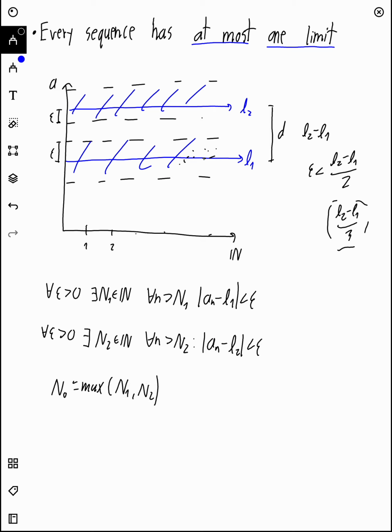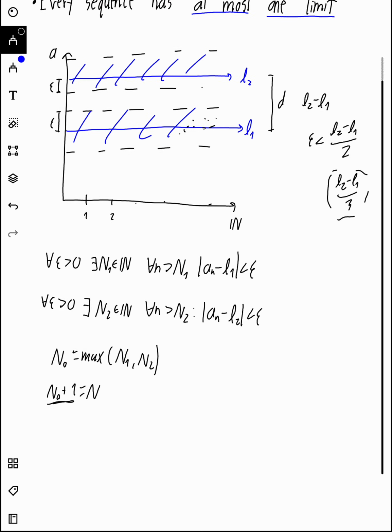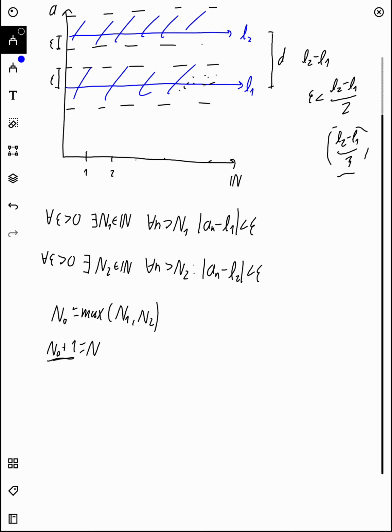So it's going to be the largest value. Then we can also choose n0 plus 1. So basically with that, we know that n0 plus 1, and we can just name that n. We know that this n is greater than n1 and it's greater than n2. And basically what this allows us to do is that we can now, since we pick that n, if we